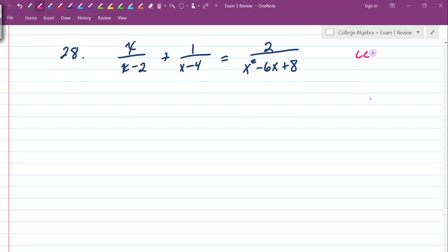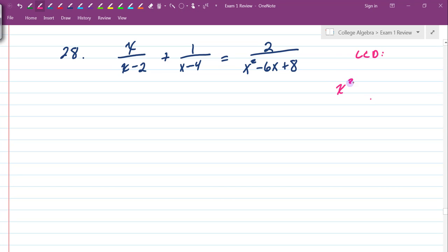I'm going to take an educated guess that the factors of this are going to be something along the lines of x minus 4 and x plus 2, but I need to verify that. I cannot just assume that.